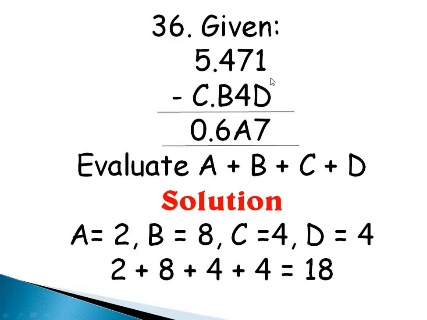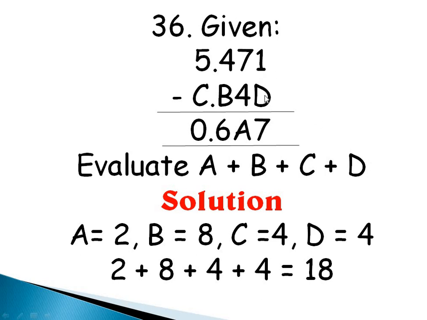Question 36 says given 5.471 minus C.B4D is equals to 0.687. Alright, in this, some of the numbers have been represented with alphabets. You are expected to find the value of those alphabets, and then you evaluate A plus B plus C plus D.